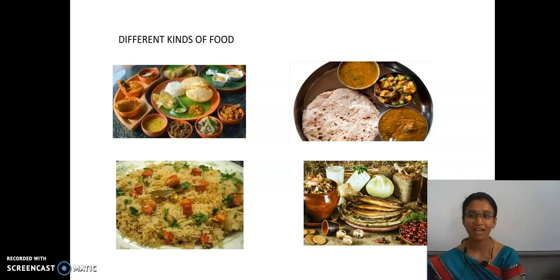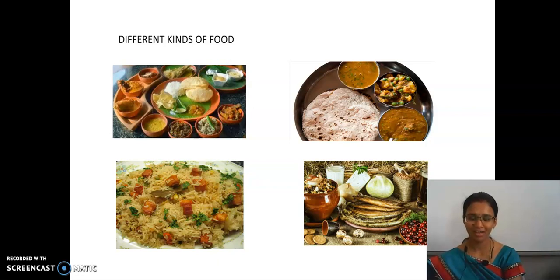So here there are different kinds of food. Do people all over the country eat the same kind of food? No. It depends on the type of agricultural practices they follow, the type of rainfall they get, and mainly on the soil. So people eat according to that.